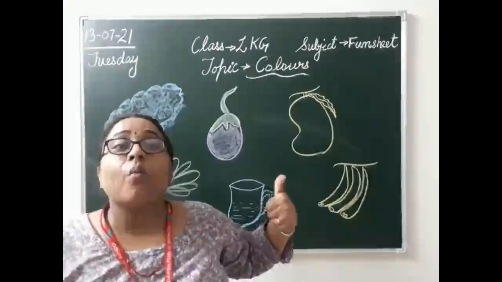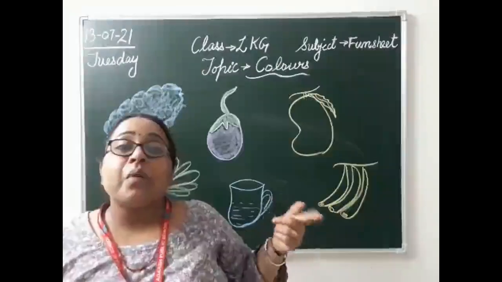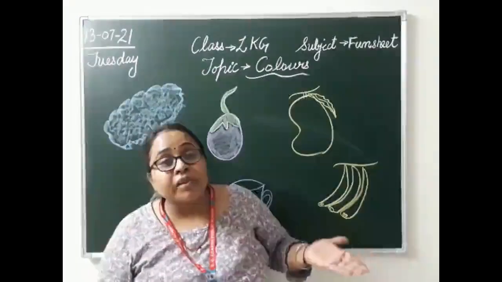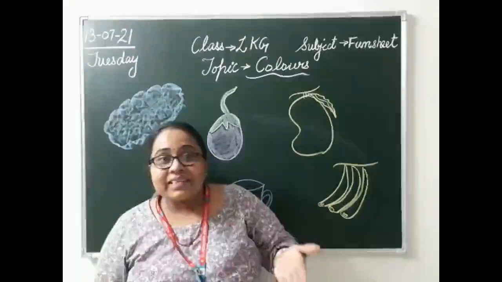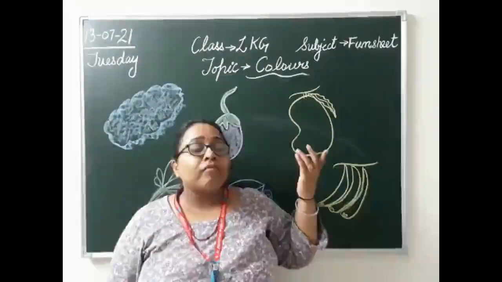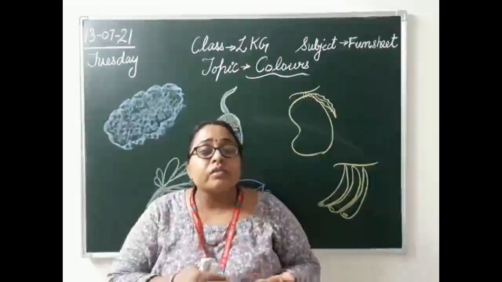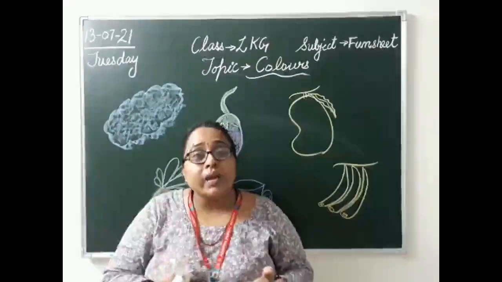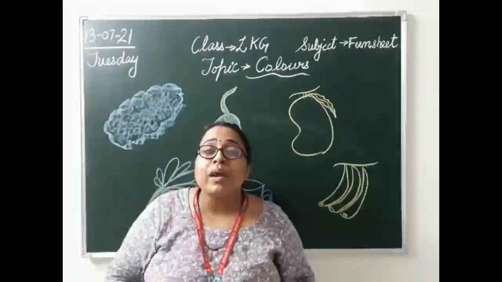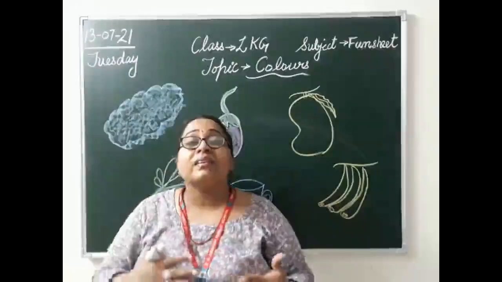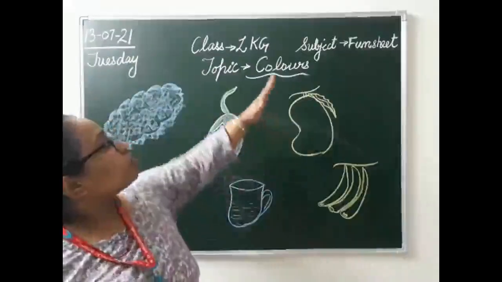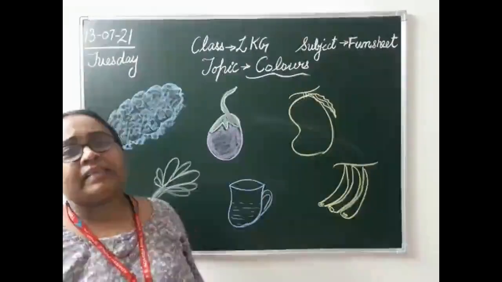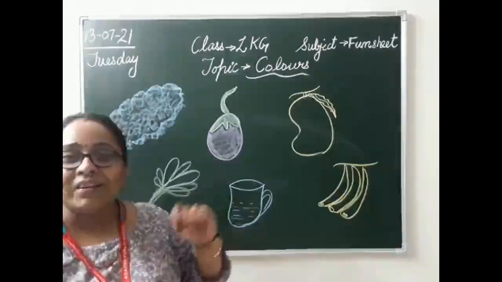So milk chocolates are white in color. Other chocolates are brown in color. Then we have candies, different flavors, different tastes. They have different colors, isn't it? Then we have a lot of water bottles, tiffin box, things that you bring to school. Your pencils, erasers, your dresses, your footwears, everything has a color, isn't it? So today we are going to understand this color. From where we get these colors is what we are going to learn today.